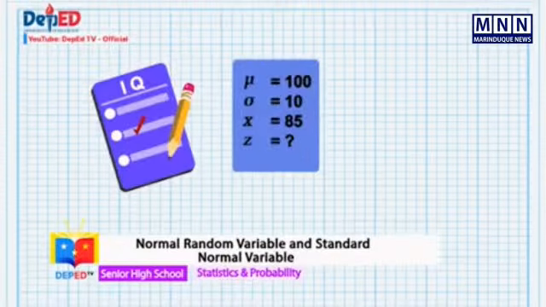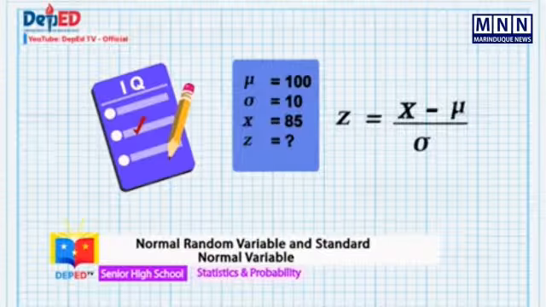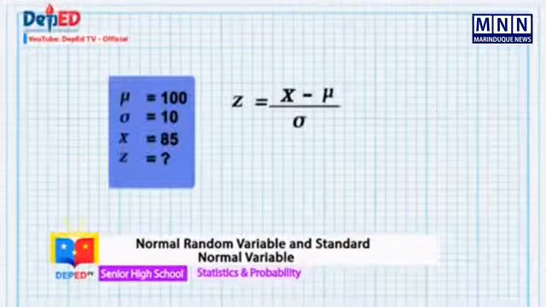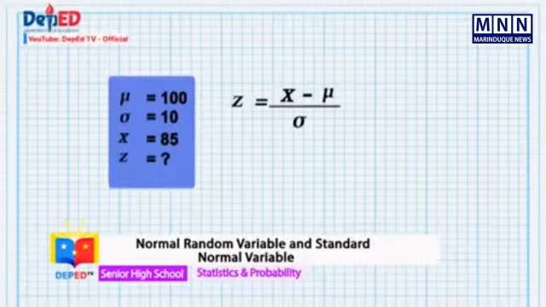Let's have an example. Suppose IQ scores are normally distributed with a mean of 100 and standard deviation of 10. If your IQ is 85, what is your z-score? The first thing is to identify what we have and what we are looking for. Since we're looking for the z-score, we can use the formula in finding the z-score. Since this score is below the mean, we expect that the z-value will be negative.